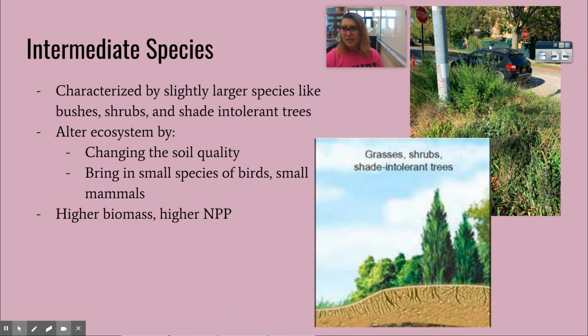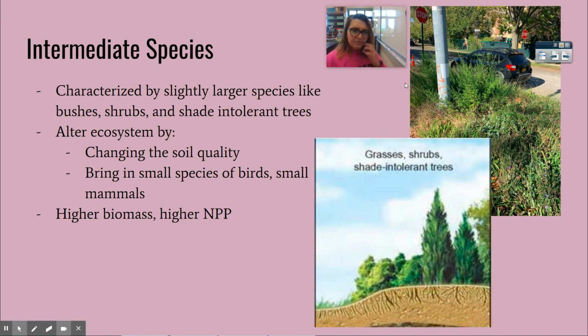I took this picture a few days ago, and I would say this patch of grass is late pioneer, maybe starting to be intermediate. You can see there are some bushes and scrubby, woody stuff growing here, with the perennial flowers and these grasses. Over here, there are some woody species starting to grow, which is late pioneer, early intermediate. So that's kind of cool. We're seeing succession right next to Truman.